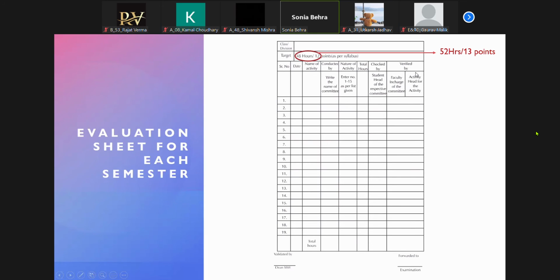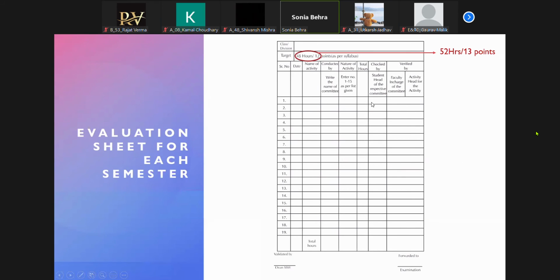Then checked by and verified by, you will leave it as it is. You will not fill these two columns. This is to be done by the checked and verified person, your faculty in charges. So you have to fill 1, 2, 3, 4, only 5 columns till your total hours. Date, name of the activity, who has conducted that activity and nature of the activity. अगर आप कॉलेज के बाहर कोई एक्टिविटी कर रहे हो, like you're working with some NGO, then who has done this, you can write the name of that NGO. So this will be your index.